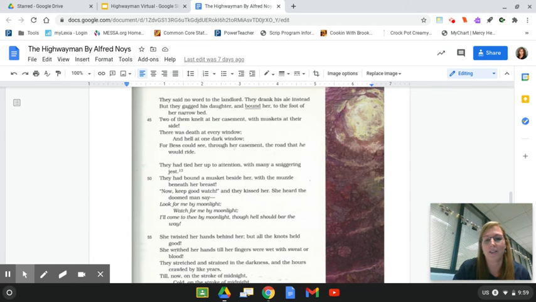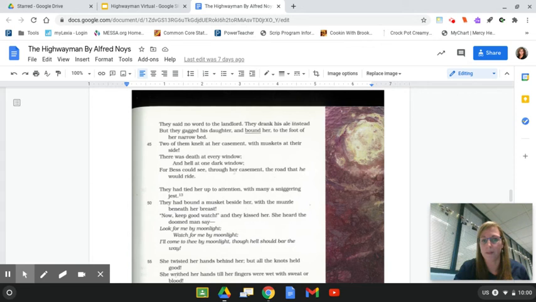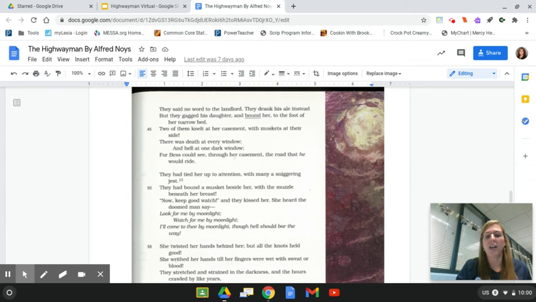All right, look what just happened here. These men showed up. They drank all the landlord's ale. They didn't say anything to him. They got Bess. They gagged her and they tied her up at the foot of her bed. And they pointed a gun at her and tied her up so that she's looking out the window that the highwayman would come towards her.